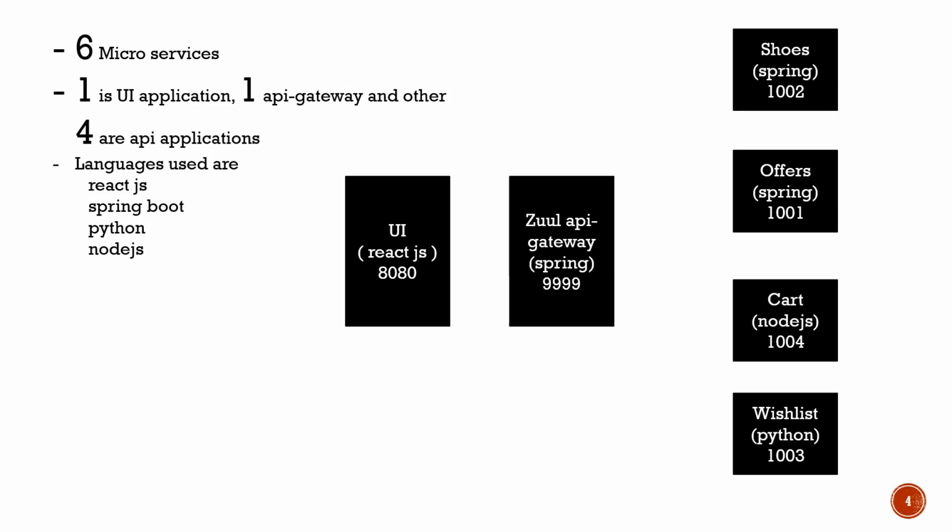Also assume that now I have only 4 API services. Think about if I have hundreds of API microservices. In that case, the UI engineer will spend his whole time interacting with the API microservices engineers. So to avoid these things, and to have better communication between UI and API services, the Zuul API Gateway is a middle layer wherein the UI will communicate with the Zuul API Gateway, and then Zuul will redirect to the particular API services. So this is the idea.